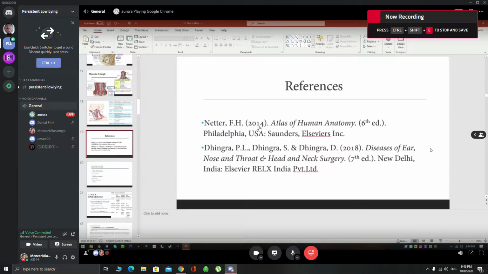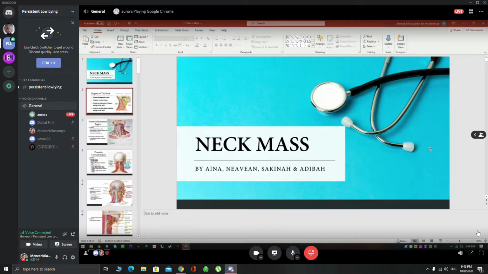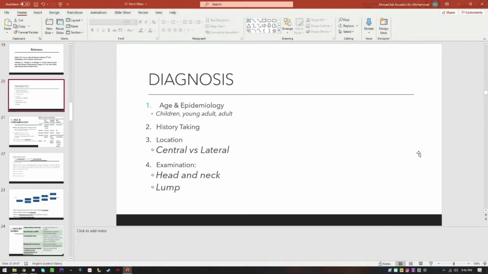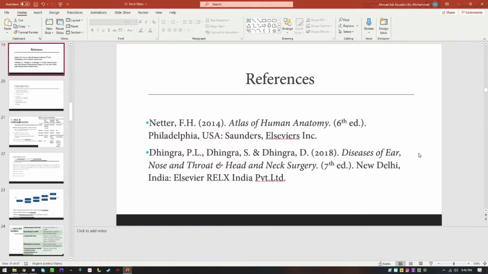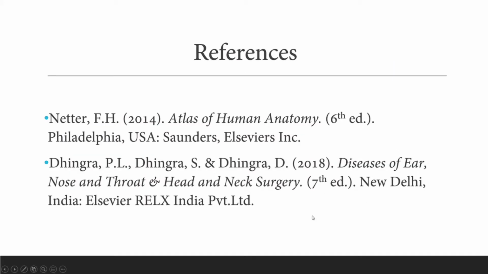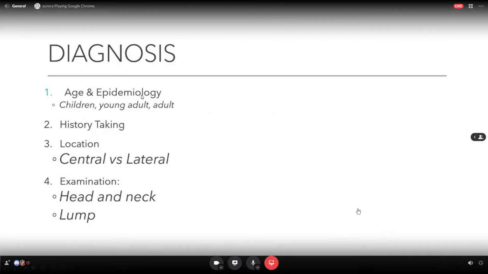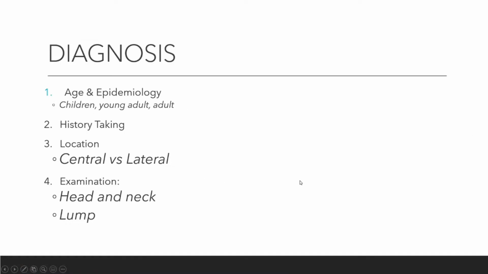For neck mass, kita skip part anatomy. Nanti anatomy ni macam ni ya. Okay, yang penting apa the purpose of today, just nak make sure you guys faham the common neck mass and then macam mana dia punya epidemiology in children, history taking, and then kita akan tengok central versus lateral mass, and then ada sikit on abscess at the end.